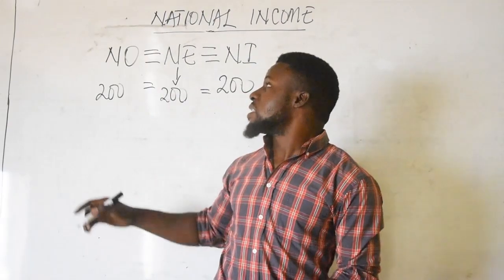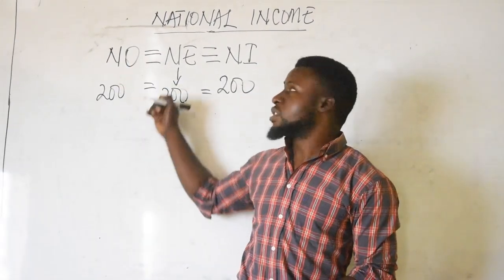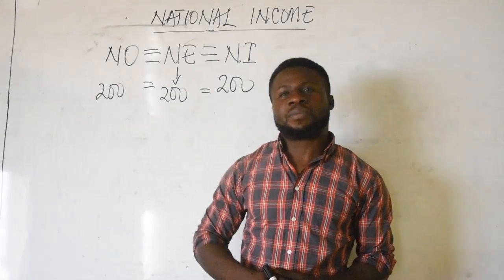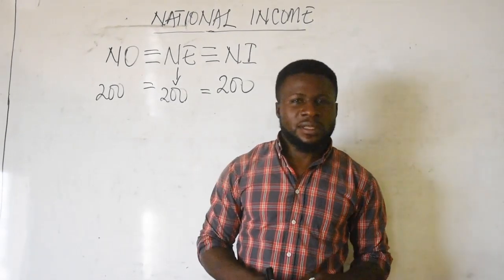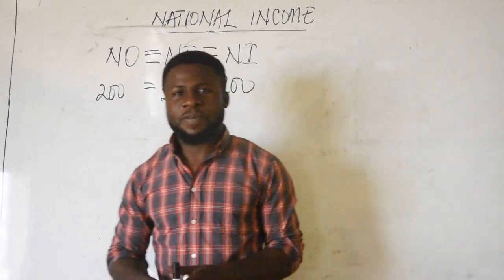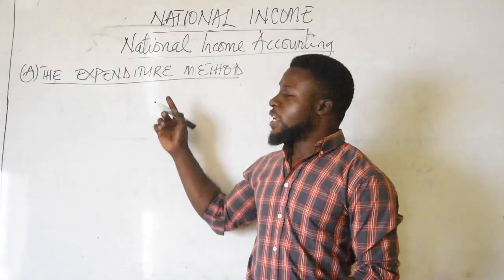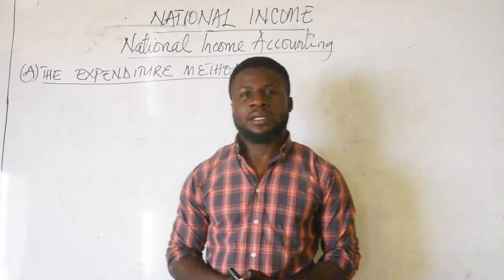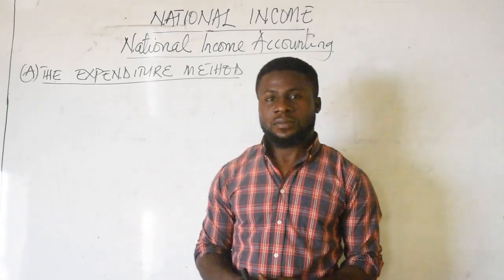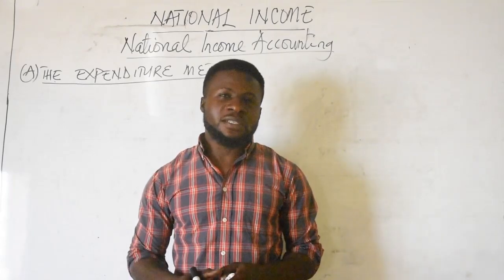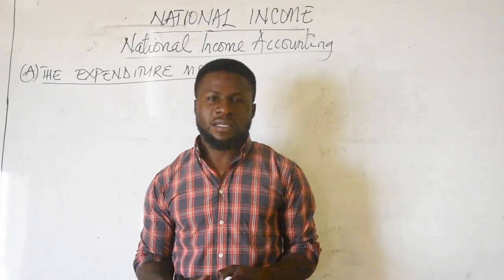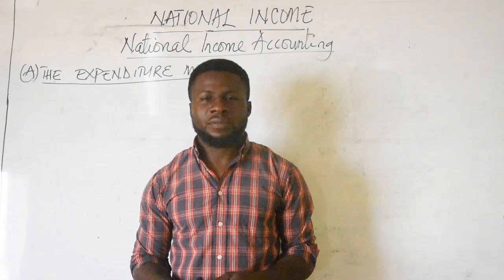But then, calculating national income using the output approach, expenditure approach, and income approach have different formulae. Let us see what that is all about. Let's start with the expenditure approach. The expenditure method, just like it sounds, is all about the sum of all expenses made in order to realize output in an economy.